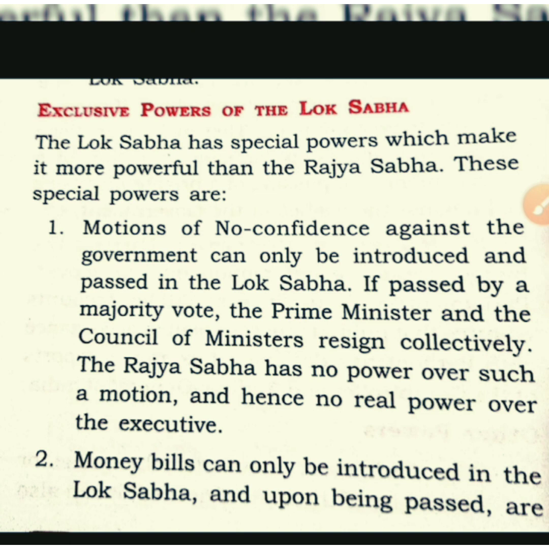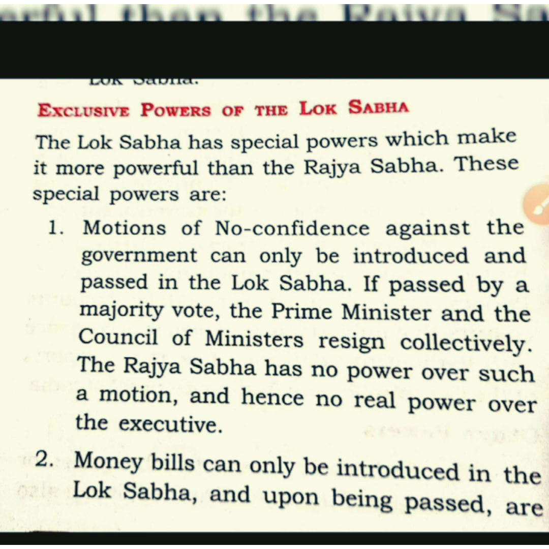So if a no confidence motion is passed in Lok Sabha, then the whole council of ministers has to resign. That is not possible in case of Rajya Sabha. Means Rajya Sabha cannot originate a vote of no confidence against the government. That right is only in the hand of Lok Sabha, so it is more effective than Rajya Sabha in this case.